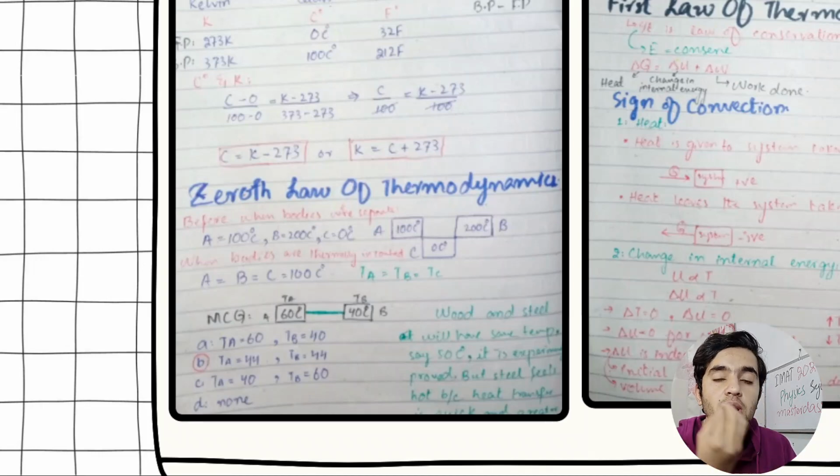I have added an explanation. Both have got the same temperature, both have got 50 degrees centigrade, but steel feels hot because the heat flow rate in steel is higher, while in wood it is very, very slow. That's why we do not feel very hot. But on the other hand, if we sit on steel, we just get burned.